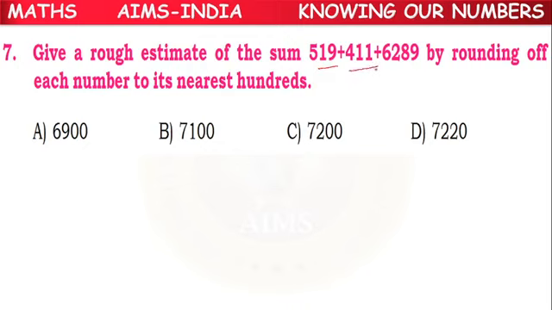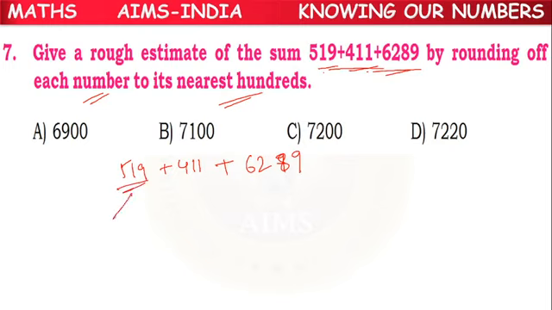519 plus 411 plus 6289, by rounding off each number to the nearest 100. How to do the estimation of sum? We have to round them separately first. Then we have to take their sum. So they have given 519 plus 411 plus 6289. So first one, 519.